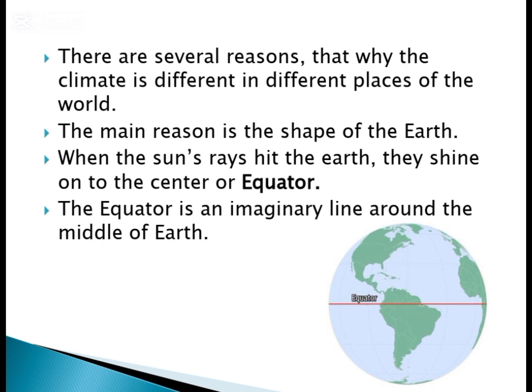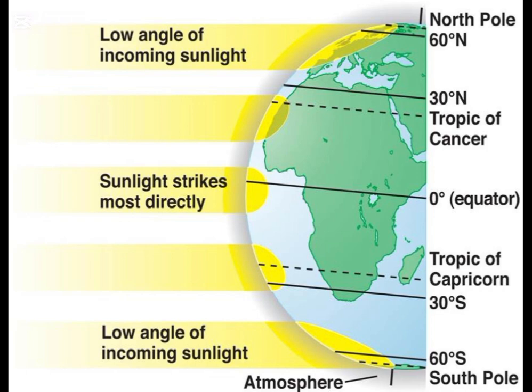There is a definition of the equator. The equator is an imaginary line around the middle of the earth. As people can see on the globe, there is a red line which is showing the equator, because this line divides the earth into two equal parts. The equator is very important because it helps us divide the earth into different climatic zones.